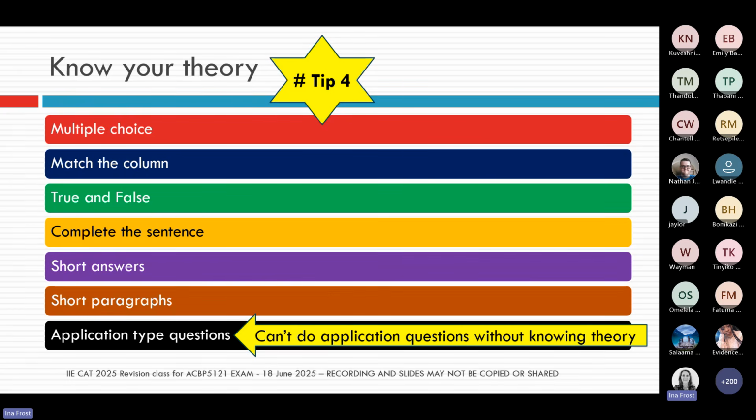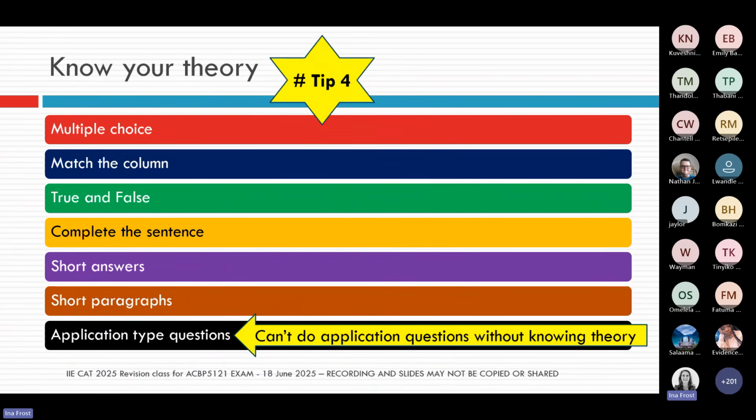But the key point that I want to make is the one at the bottom of my slide. Remember, if you don't know your theory, you can't do your application questions either. So please don't think, oh, accounting theory is not very important, I'm going to leave that till the end, and if I have time, I'll quickly look at it.